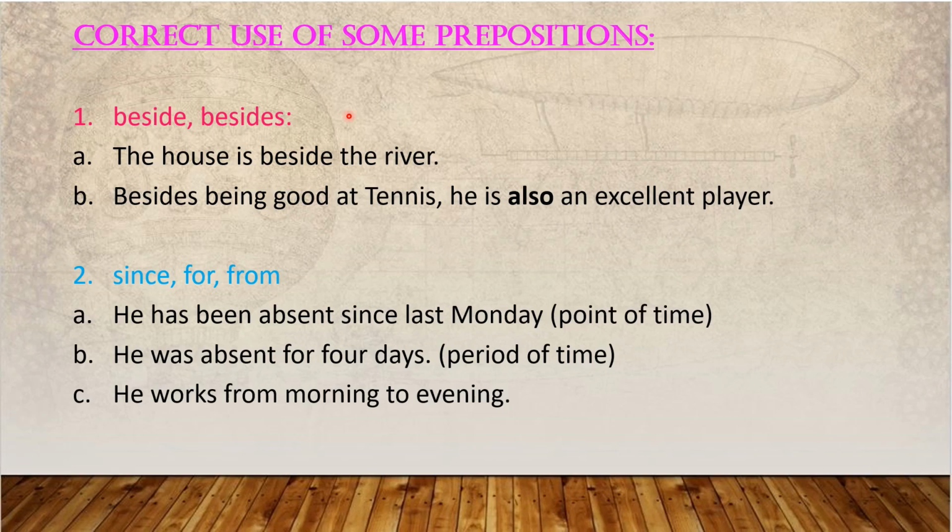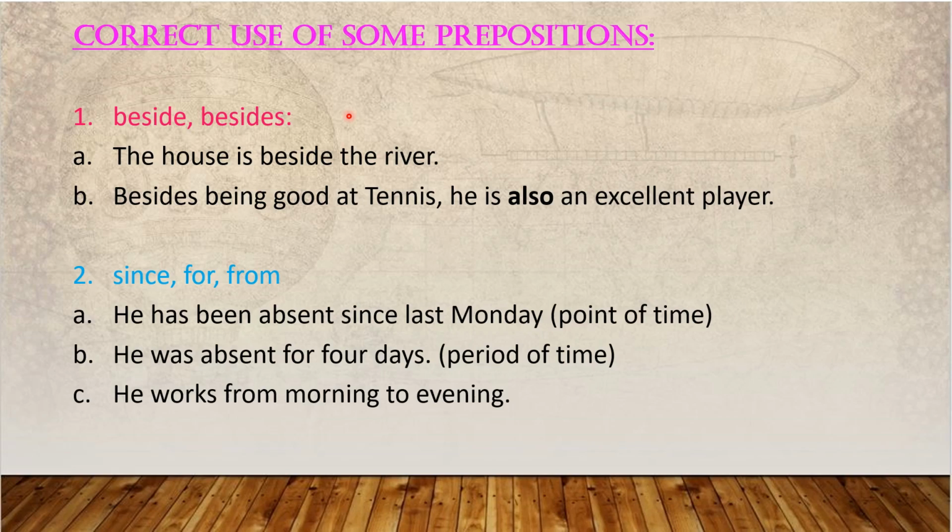The house is beside the river, by the side of the river, the house is there. Besides being good at tennis, he is also an excellent player. Means he is learning tennis and is performing well in that tennis. So, two traits are there in that person. So we can say that he is learning English,